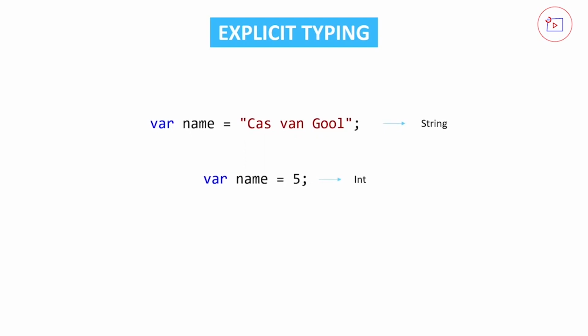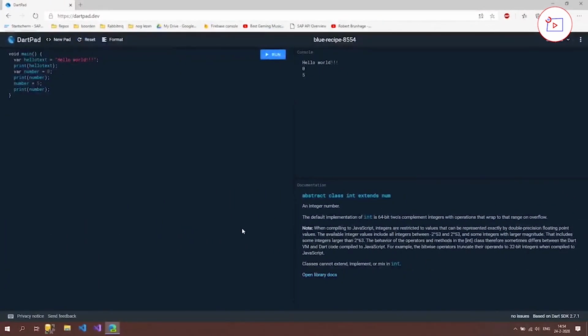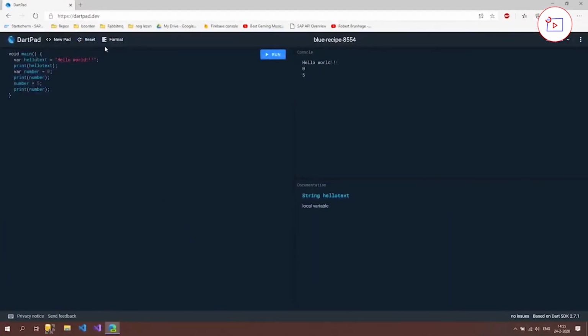I'm going to show you that by going back to our code. And when we click on this hello text, you're actually going to see that it says string hello text and not var hello text. Also, when we click on the number, you're going to see that it's saying int number and not string number. This explains the error that we get when we put back the text 5, trying to put it inside a number instead of a number itself. And it's going to say a value of type string, which is the same as a text value, can't be assigned to a variable of type int, which is a number value.